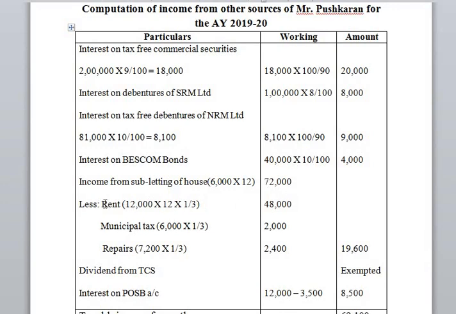During the previous year he incurred 3 payments. Those are rent. Rupees 12,000 is for the entire house property, but 1/3 portion of the rent will be collected from the subtenant. So that will be deductible. 12,000 into 12 into 1/3, 48,000. Municipal tax and repairs both are paid for the entire house. So out of which 1/3 will be deductible. 6,000 into 1/3, 7,200 into 1/3. The balance of 19,600 is the taxable income from subletting of house property.